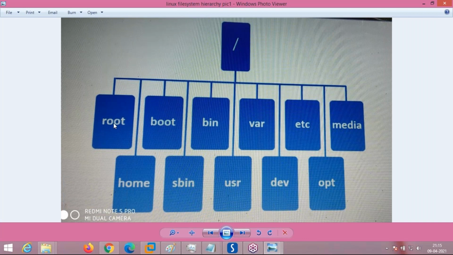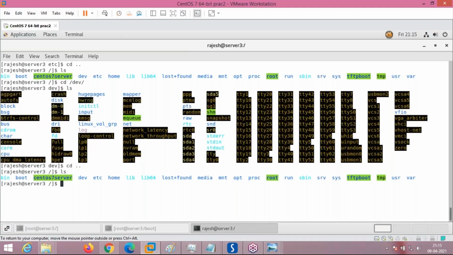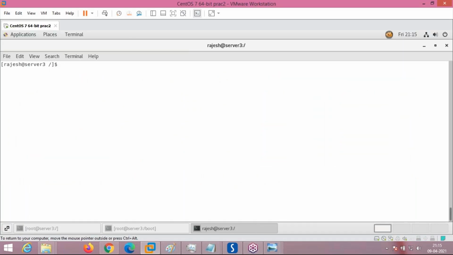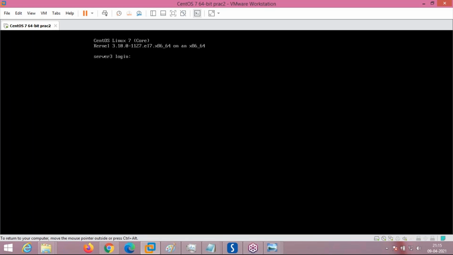The root directory, /root, which I am showing here, contains the files of the admin user, su. Whenever a user logs in, see here, what is the root directory? I am showing you, Ctrl-Alt-2. I am going into the virtual machine. So now here I am logging in as root. Root is the user name, and the password is also Rajesh. See, I have logged into the server using root.